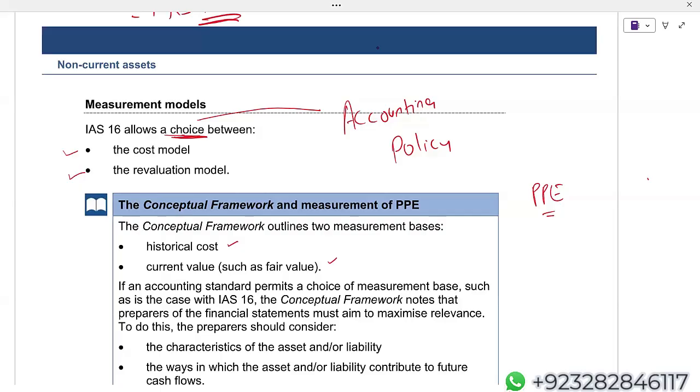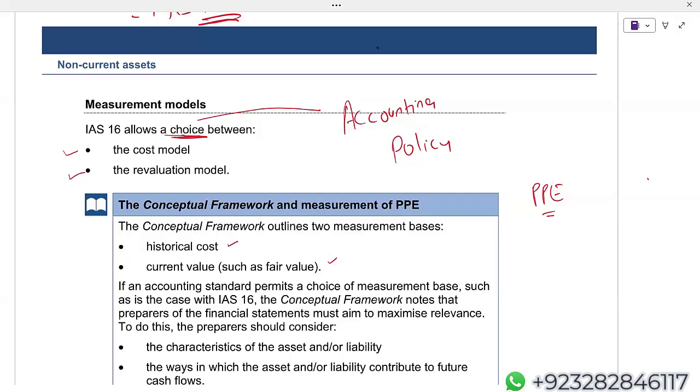Normally it happens. We are not going to sell our assembly plants. It means if I've got machinery which I'm using in production, normally I don't have any intention to sell it. Normally the value will not change so much due to market factors. If I'm keeping that machinery at cost model, I'm providing more relevant information to the user of financial statements. Why? Because we don't have any intention to sell it, and which is quite obvious.